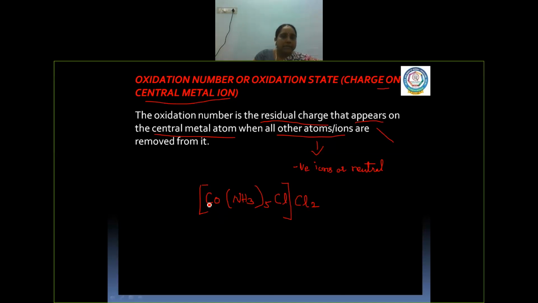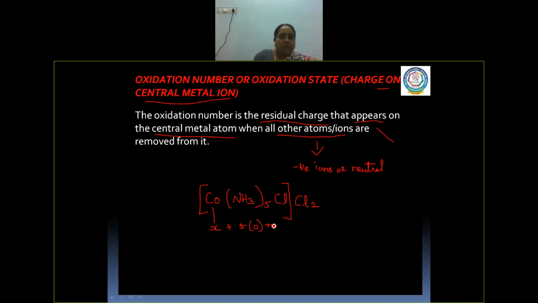Again, let me use that. We take the oxidation number of cobalt as X. So X plus how many ammonia molecules are here? 5 molecules, the number of ligands times the charge of the ligand. Ammonia is a neutral molecule, so its charge is 0.